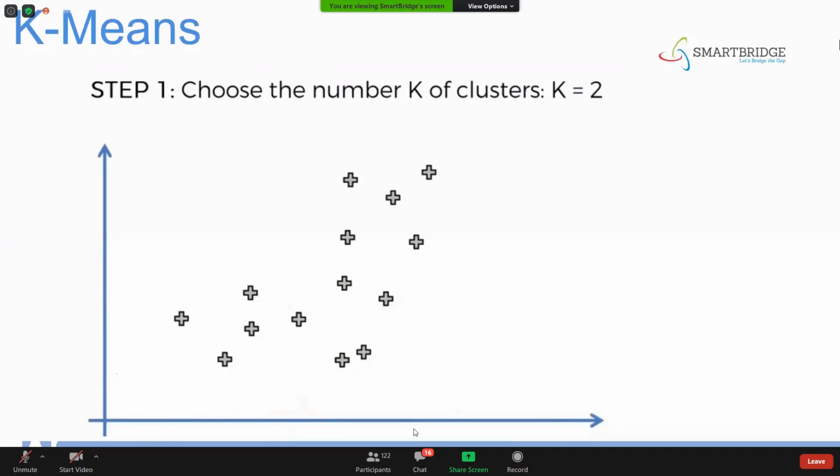So this might be x1, this might be x2. If you have a z-axis, that might be x3. These are the intersection points, a scatter plot between x1 and x2, since you have x and y axes here. Just consider a small data set. So the first step is to choose the number k of clusters, and as of now, k equal to 2. Once the k value is found, what is the next step, guys?